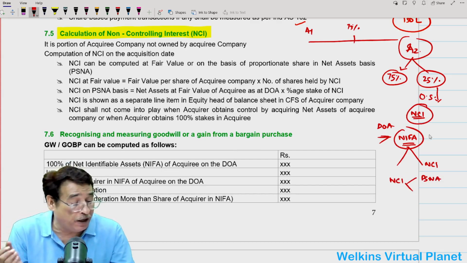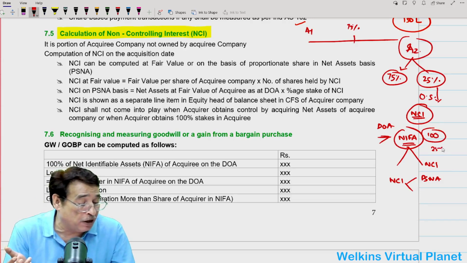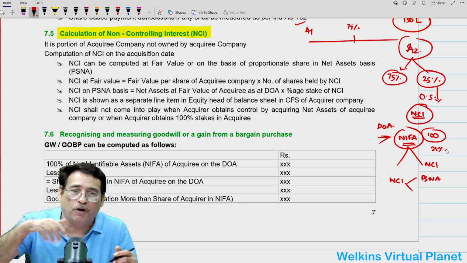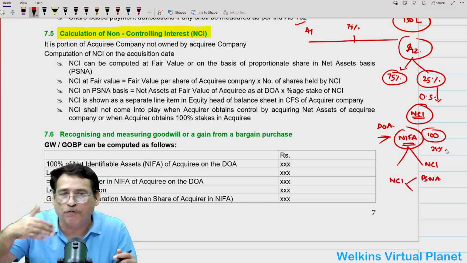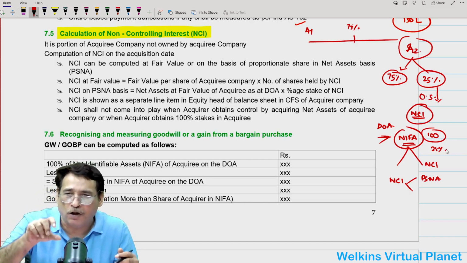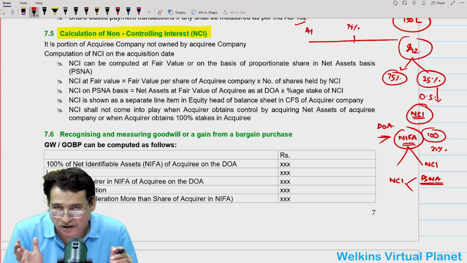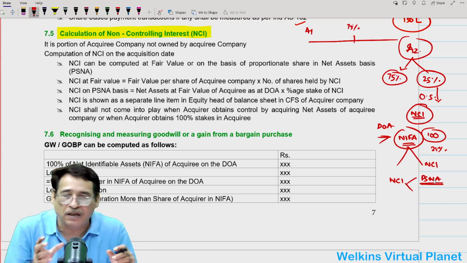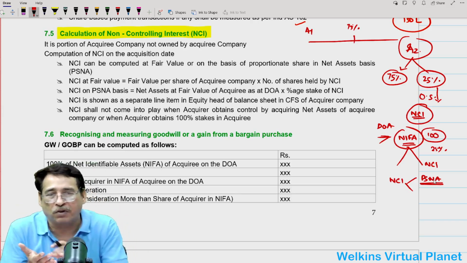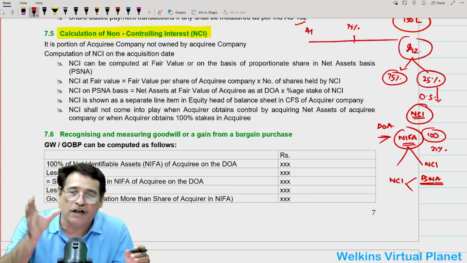For example, on the date of acquisition, total net assets are worth rupees 100 lakhs and presuming NCI share is 25%. So if I take the proportion of the NCI, which is 25%, and multiply it with the net identifiable assets on the date of acquisition, and adopt this methodology of computing the NCI, it will be known as proportionate share of net assets basis. That means I can compute the NCI on the basis of proportionate share of net assets. In this case, all I need to do is to simply multiply the proportion of NCI with the net assets of the acquiring company on the date of acquisition.